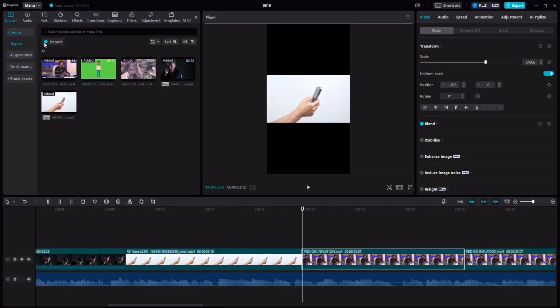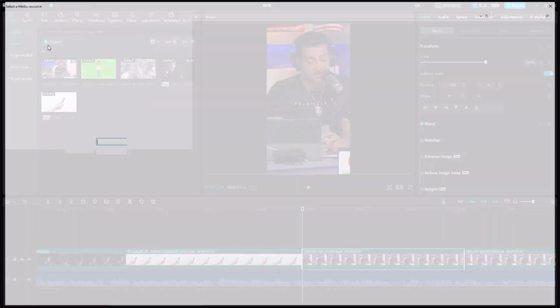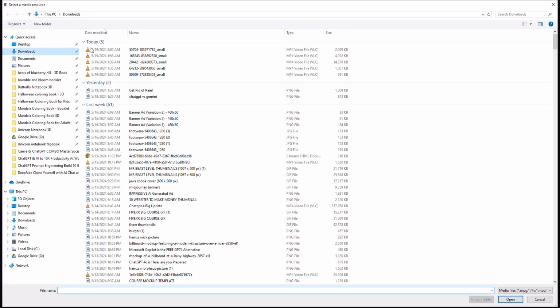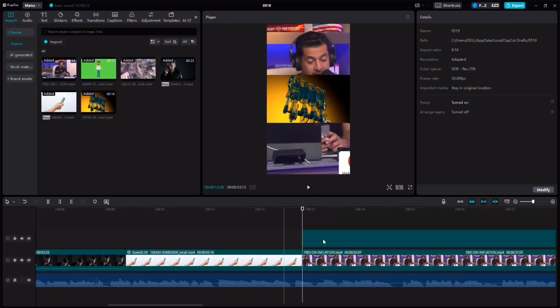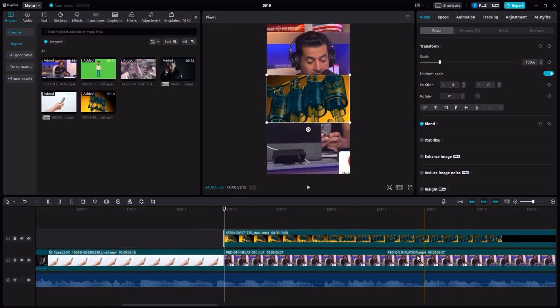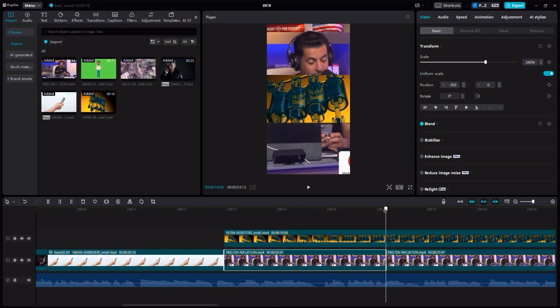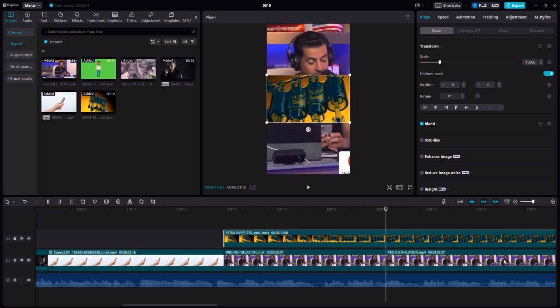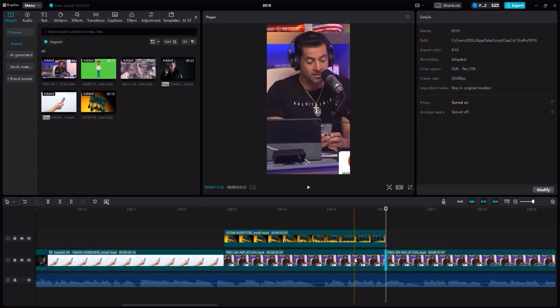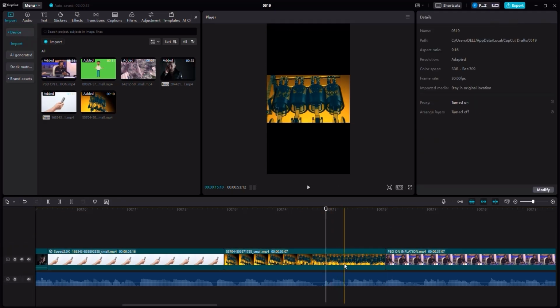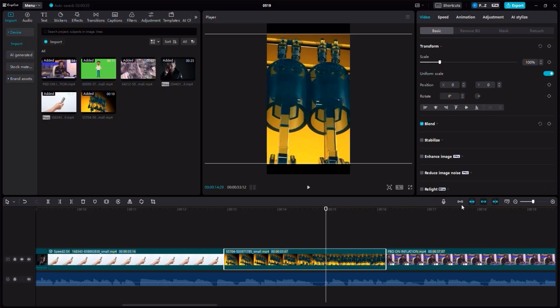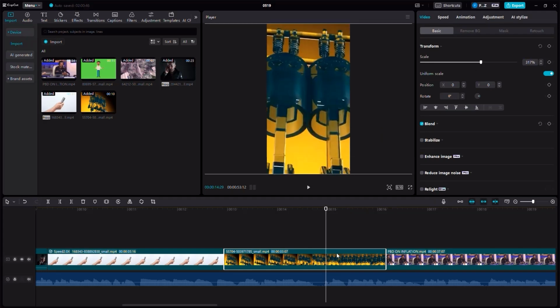Head right back in here, and then I'm going to click on the import button, like so. I'm going to head right back into the downloads, double click so that we can paste this in, and then drag this right over here. I don't need to make it faster than it is. I just have to crop a part. So I'm going to move my cursor right about here, click on the video that I've added, crop, remove the excess, remove this part, and then drag this over here. There you go. Now let us increase the size of this particular video, make sure to fill everything, and then listen.